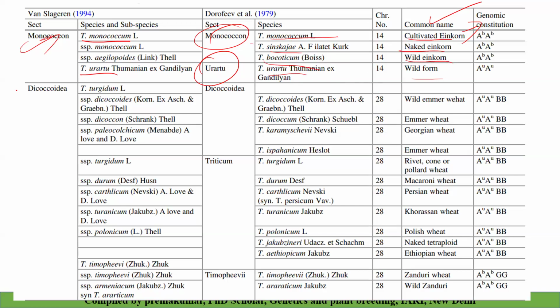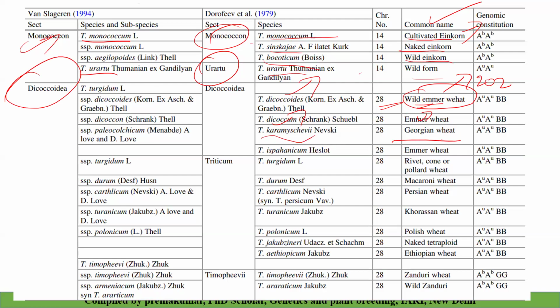Then the tetraploid species includes Triticum turgidum, where it is called wild emmer wheat. Triticum dicoccoides is a wild emmer wheat. Triticum dicoccum is emmer wheat. It's asked in the exam, please remember: wild emmer wheat is Triticum dicoccoides, whereas emmer wheat is Triticum dicoccum. And Georgian wheat is Triticum carthlicum.